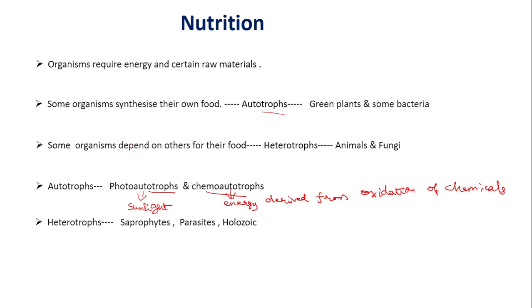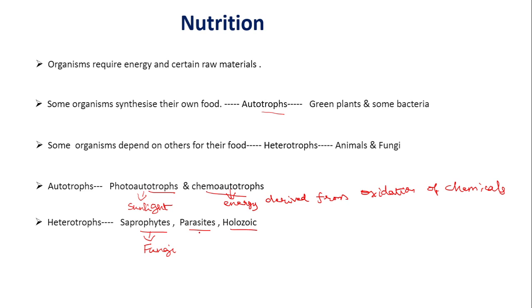Now, there are certain organisms which depend on others for their food. They are called heterotrophs. Examples are animals and fungi. These heterotrophs are further divided into three categories. They are saprophytes, parasites and holozoic. Saprophytes, for example fungi, derive food from dead and decaying matter.